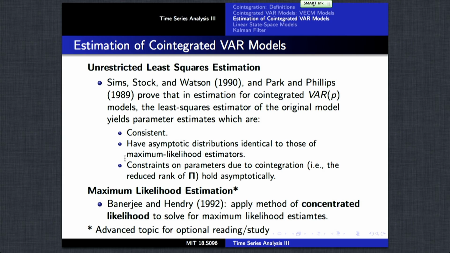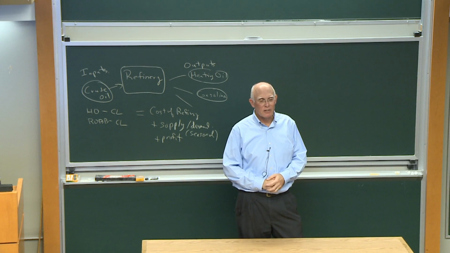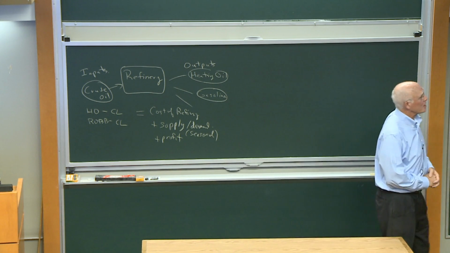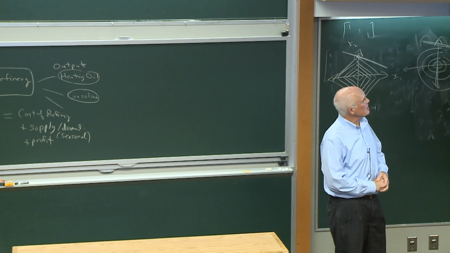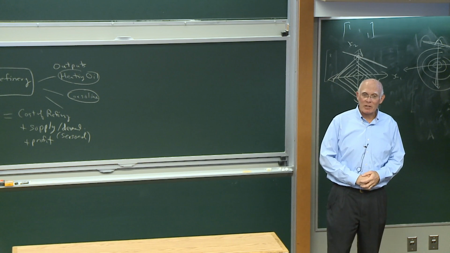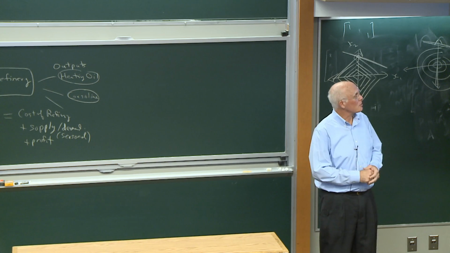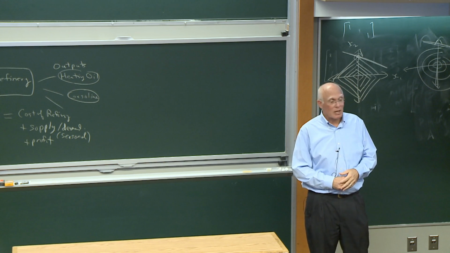Together with Stock and Watson, he proved that if you're estimating a vector autoregression model, then the least squares estimator of the original model is sufficient to do an analysis of this co-integrated vector autoregressive process. The parameter estimates from just fitting the vector autoregression are consistent for the underlying parameters, and they have asymptotic distributions identical to those of maximum likelihood estimators.